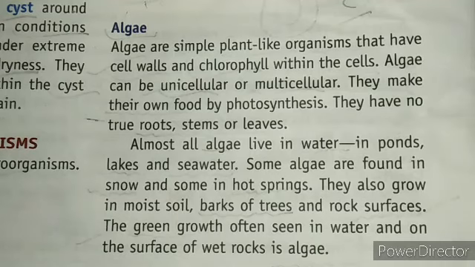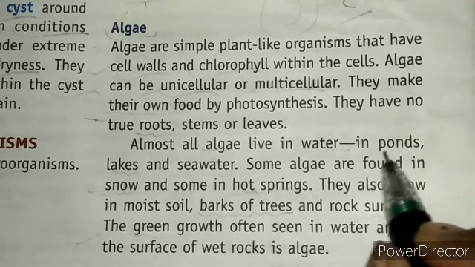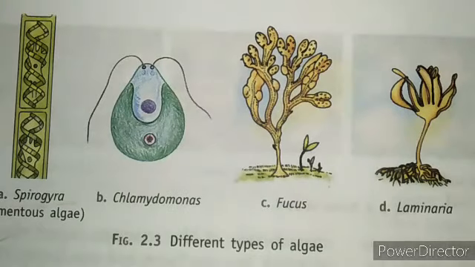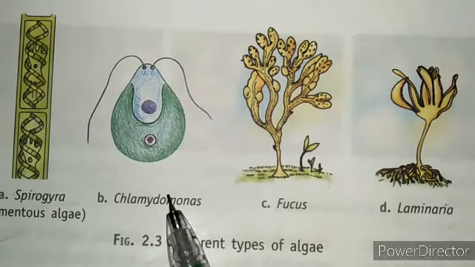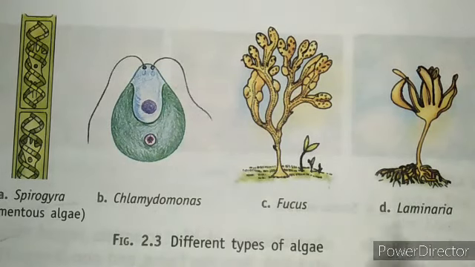The next we have algae. So these are simple plant-like organisms. They have a cell wall and chlorophyll within the cells. And they can be found in ponds, lakes, and seawater. So we have different types of algae: Spirogyra, Chlamydomonas, Fucus, and Laminaria.